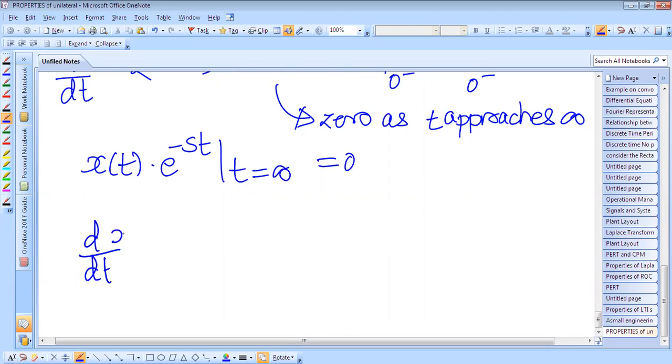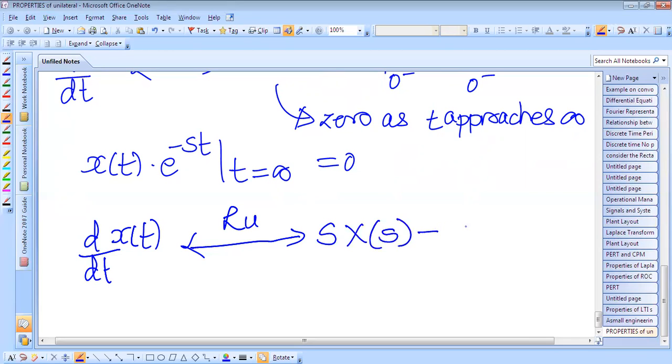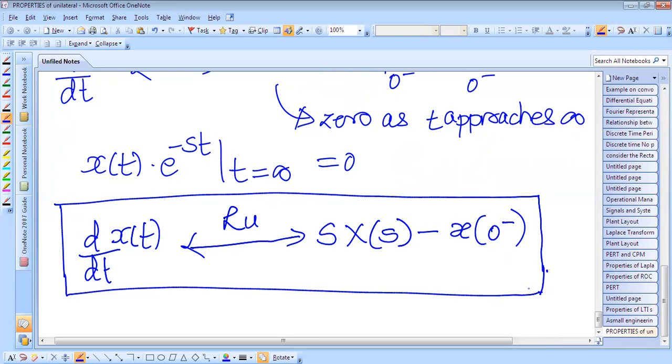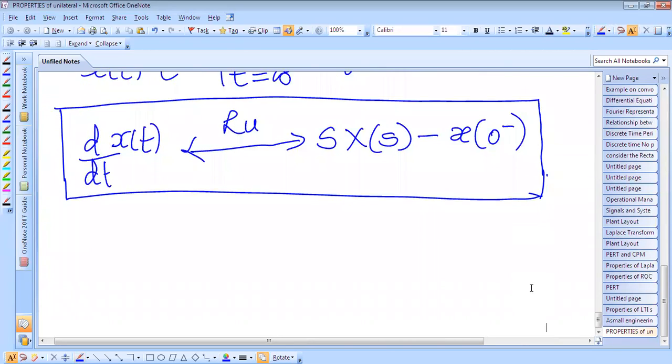the unilateral Laplace transform of d dt of x of t is s into X of s minus x of 0 minus. These are the initial conditions. So this is the differentiation in the time domain. Okay, so we'll consider one example.